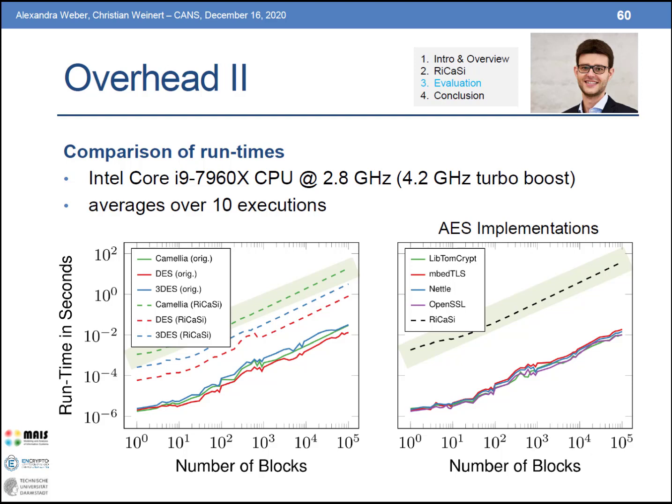For encrypting large amounts of data or applications with strict real-time requirements, this overhead obviously becomes impractical. However, for processing small or even large amounts of data in high security contexts without strict real-time requirements, the circuit-based binaries generated by RiCaSi can deliver practical performance.